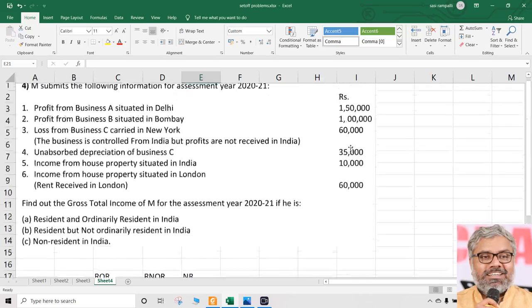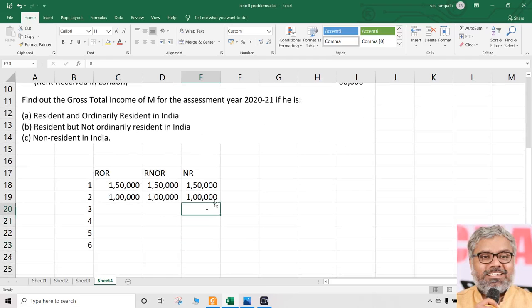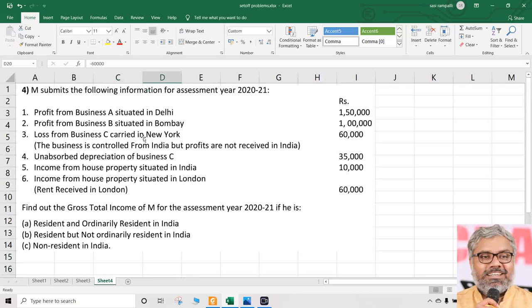So ultimately NR has no taxability. When there is no taxability, there is no possibility of set off also. So this last 60,000, we don't have to do anything with NR. Whereas for ROR, this loss can be set off as if it is income. If it was positive, it would have been taxable. Now since it is a loss, it is possible to set it off against other businesses A and B, of course assuming C is not a specified business, right?